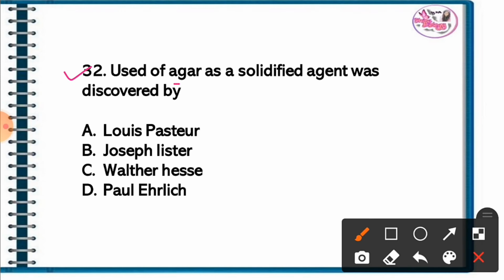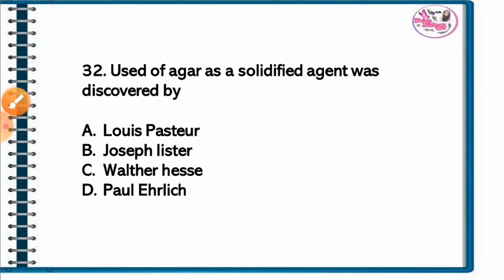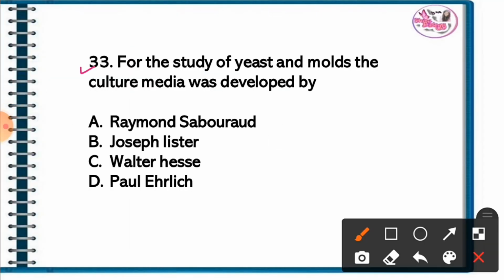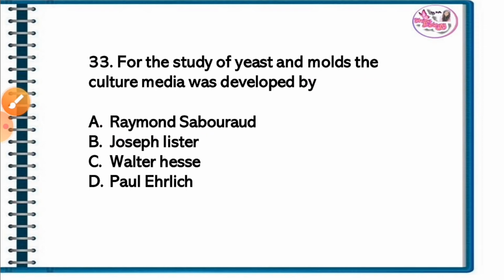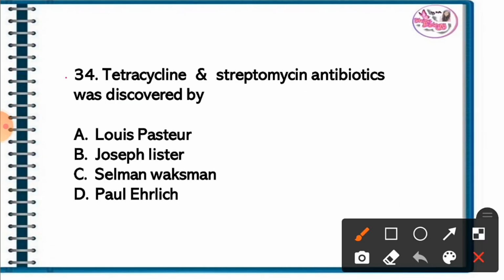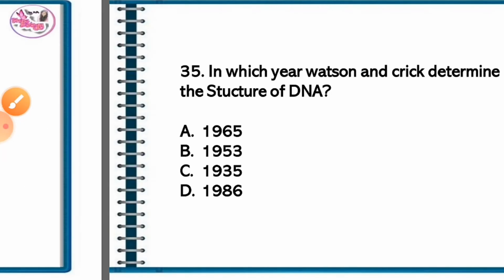Question 32. Use of agar as a solidifying agent was discovered by. The correct answer is option C. Walter Hess discovered agar as a solidifying agent. Question 33. For the study of yeast and molds, the culture media was developed by. The correct answer is option A. Raymond Sabouraud, who discovered the culture media for yeast and mold. Question 34. Tetracycline and streptomycin antibiotics were discovered by. The correct answer is option C. Selman Waksman discovered the tetracycline and streptomycin antibiotics.